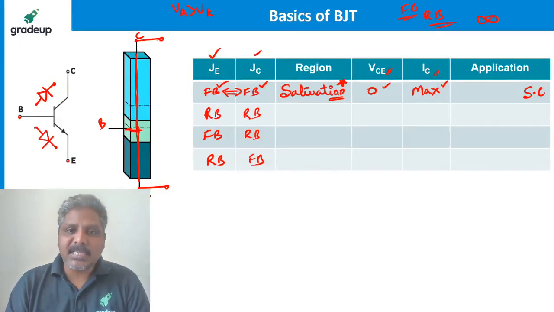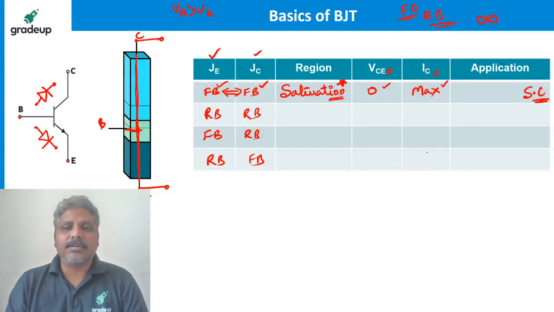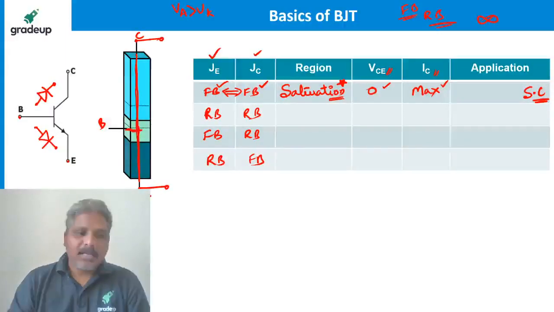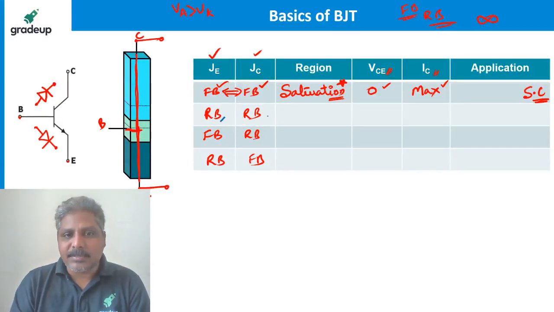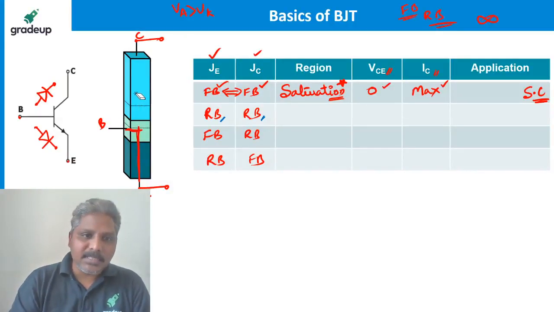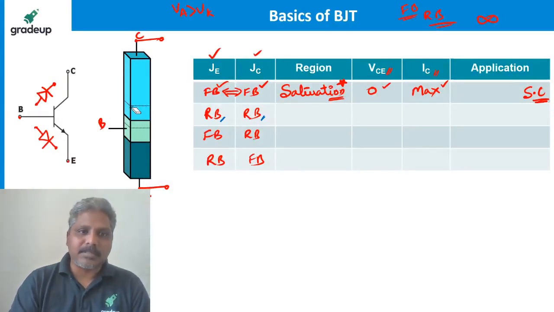In saturation, BJT behaves like a short circuit. Let's go for the other region of operation. What is the other region of operation? Reverse bias and reverse bias. If both the junctions are reverse bias, that means this junction is reverse bias, this junction is also reverse bias.